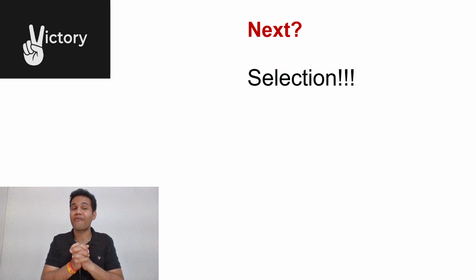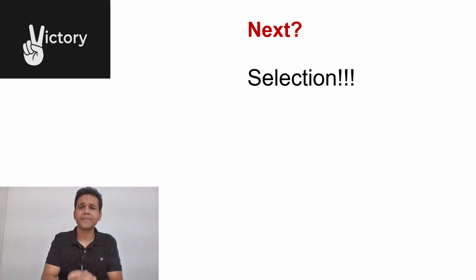Congratulations. So you are finally selected in the merit after the final round. So guys, this was the process as to how you can realize your dream of becoming a civil servant, an IAS officer or IPS officer, whatever you want to be.